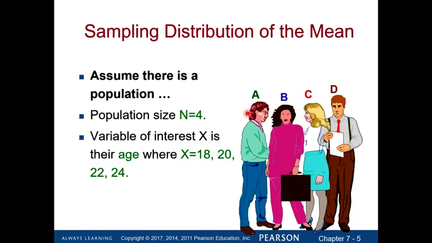So now let's take a small, tiny toy example, which is a population of 4 individuals. Let's say we have 4 individuals in my population, which is A, B, C, and D. And I know the age for each individual, which is 18 years old, 20 years old, 22 years old, and 24 years old.